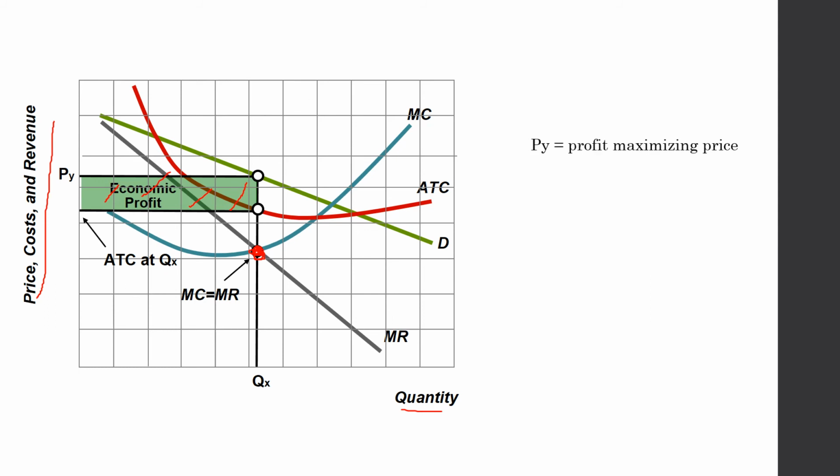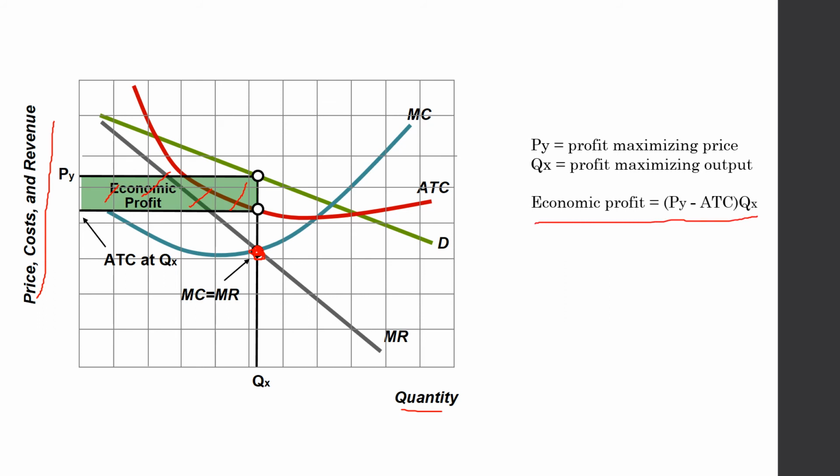So now our profit maximizing price is PY and profit maximizing quantity is QX. How can we calculate it mathematically? This is our equation: subtract the average total cost from the profit maximizing price and multiply by the quantity. This is our whole economic profit. But if we want to calculate just the economic profit per unit, we will not multiply it by the quantity.